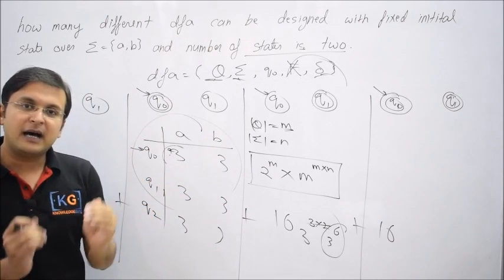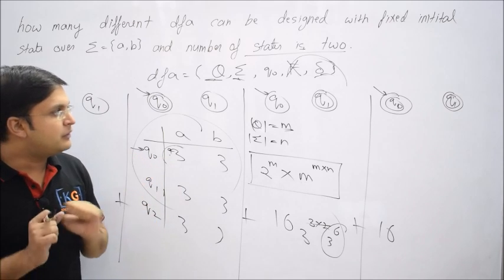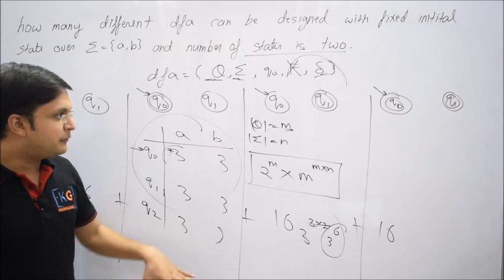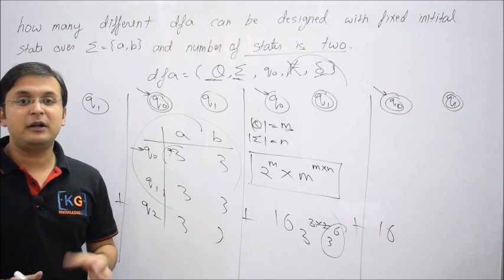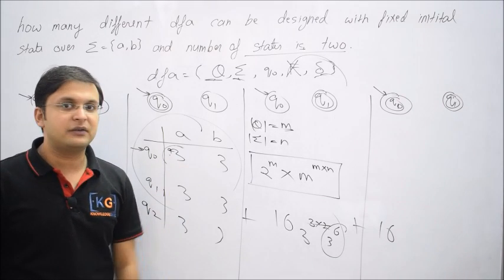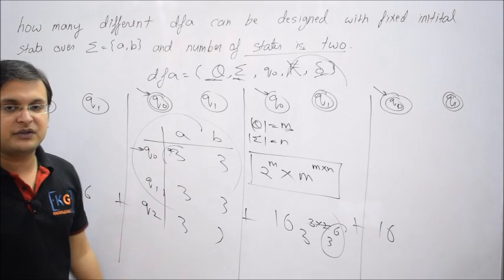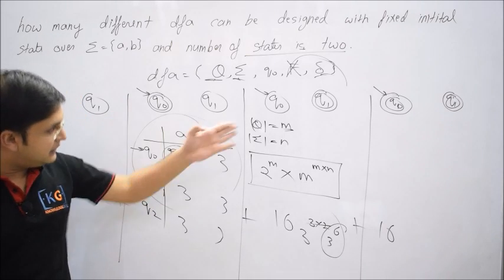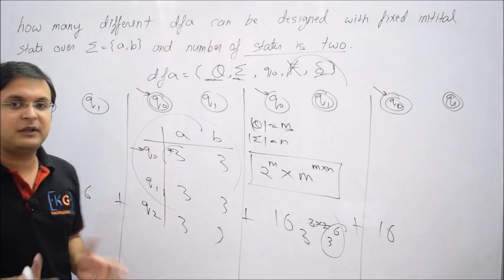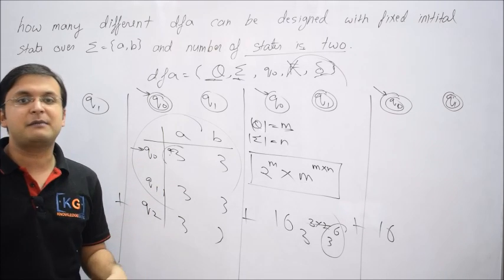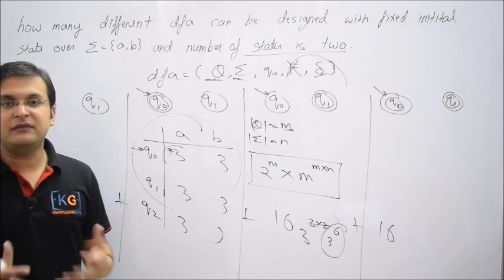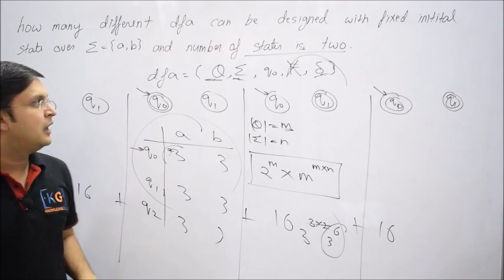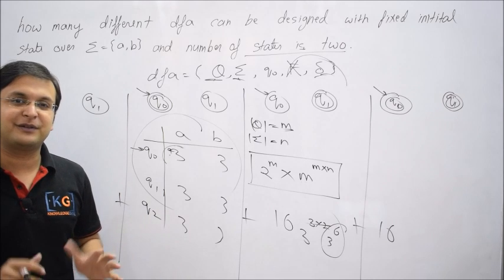It is even a little harder than GATE. So now you understand. In the next video, let me concentrate on the languages. Here I have already concentrated on how many different combinations are possible. In the next video let's try, even in these combinations, how many will accept the empty language, how many will accept the universal language, and how many will accept neither empty nor universal. So that will be more core logic which will help you to clear your concepts. Okay, thank you.